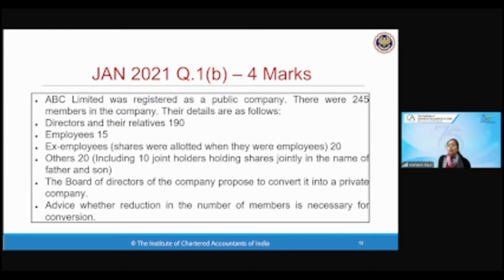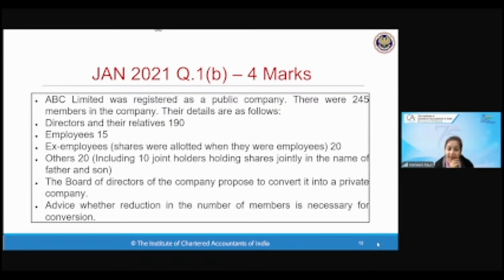Board of directors want to convert this company into a private company. Now, children, how many members are required in a private company? Minimum 2 and maximum? How many members can there be in a private limited company? Everyone has to answer me back. 50? Oh my God. Anil is saying 50. Maximum 200. No need of conversion. Divyansh, Pavan, good. Infinity, Satyam Dubey. Public company has unlimited. Private company has a maximum of 200 members.